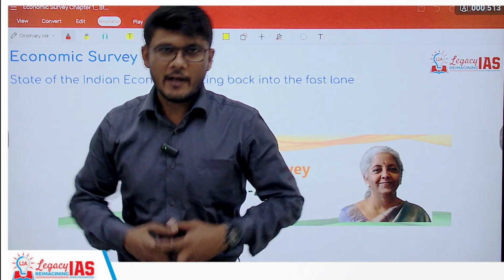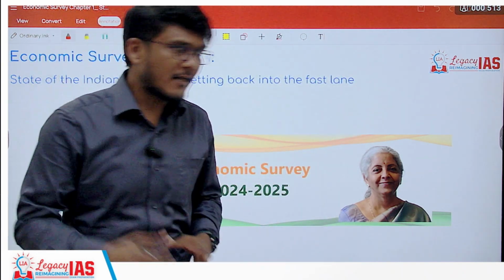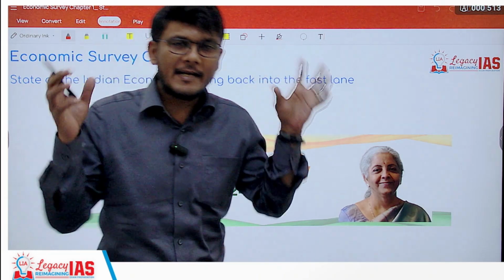As the economic survey and the budget have been released, we are here with a series on both of them, starting first with the economic survey in a very interesting way.